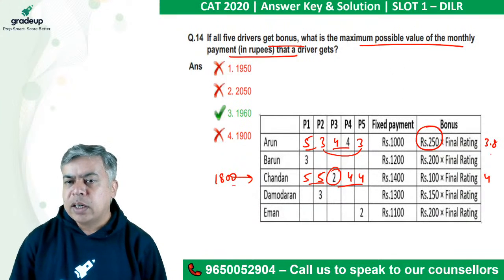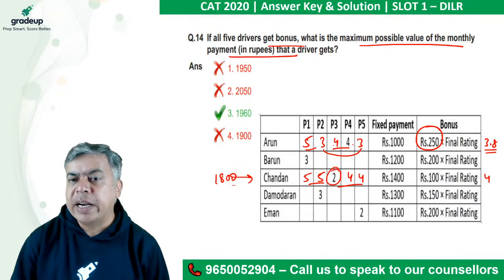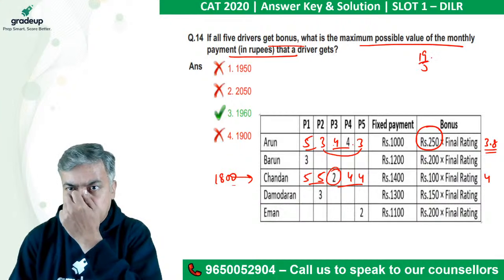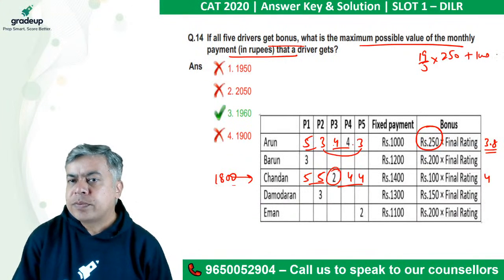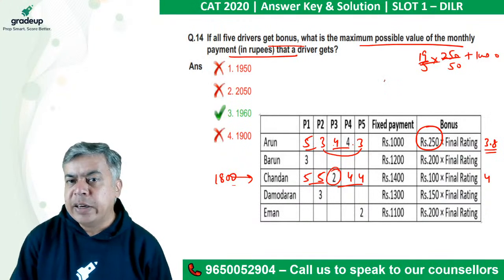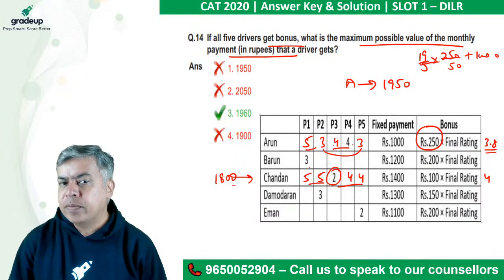Okay, wait a minute. It would be 4, 4, 8, 8, 6, 14, 5, 19. 19 by 5 into 250 plus 1000. So it would be 950, and this is 1950. For Arun, it would be 1950.